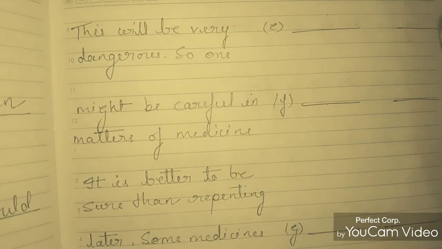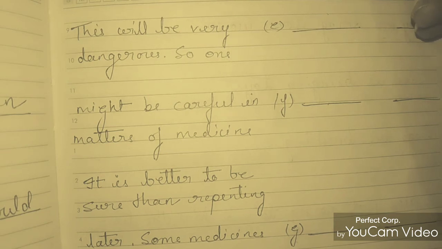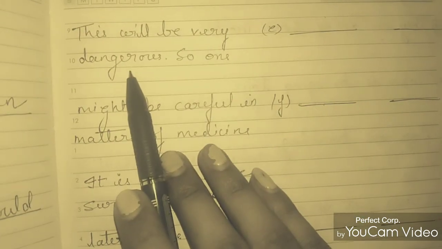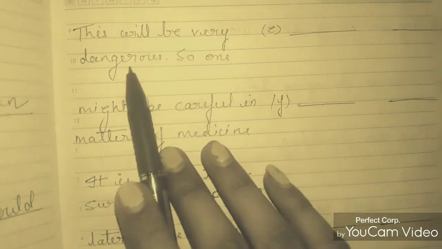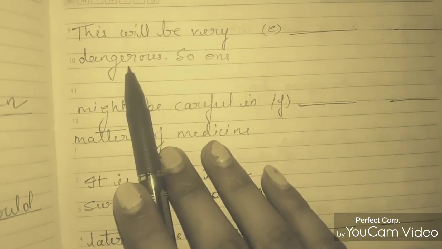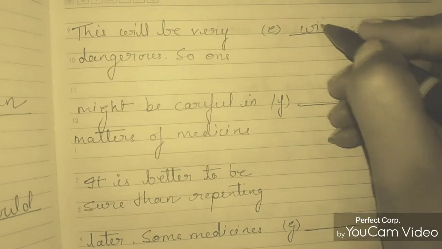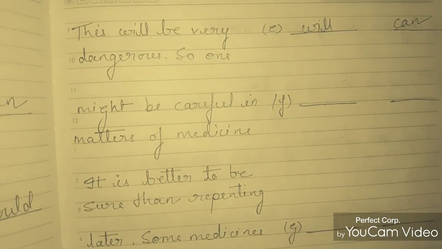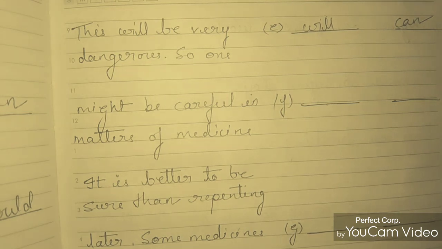And if we are saying you may develop counter symptoms, this will be very dangerous? No, it can be very dangerous. So will is wrong and we will write can, because it can be very dangerous. Possibility. Okay.